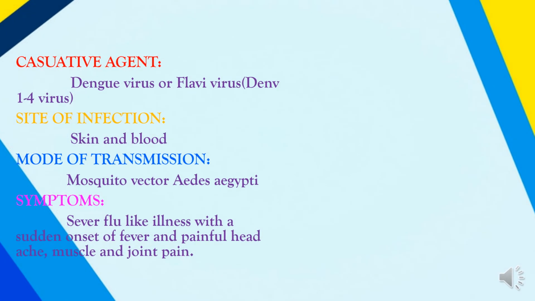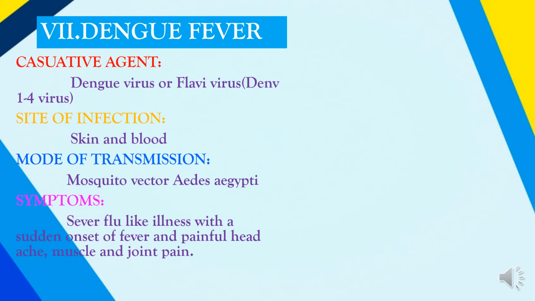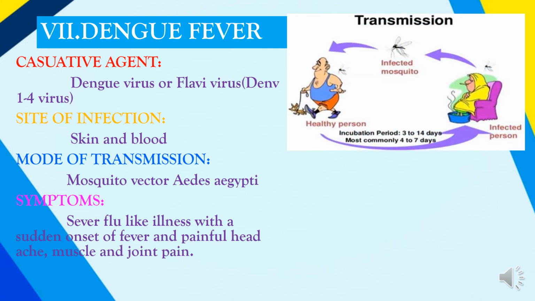Next disorder is the dengue fever. It is caused by the dengue virus or the flavivirus, dengue 1 to 4 virus. And this is resulting in the infection of the skin and the blood, and mostly transmitted through the mosquito vector called as the Aedes aegypti mosquito. And you can just see how this infected mosquito is biting a healthy man.